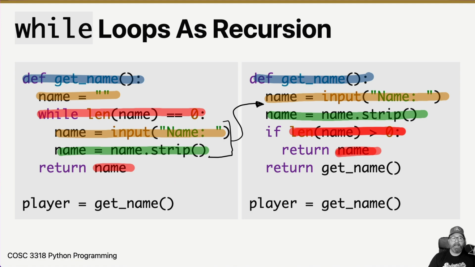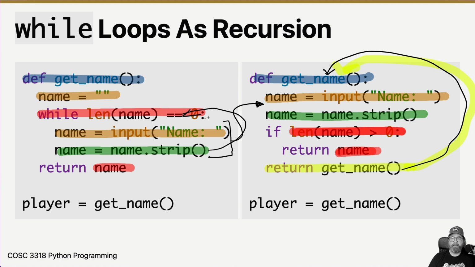If we don't have a good value, that last line becomes another call to the same function. When we call the same function again, it's like we're introducing a loop, just like with the while loop, where it would come back up here. The recursive version loops the entire function, but without the while loop. So that's how they work out together. That's how we can turn a while loop into a recursive function.